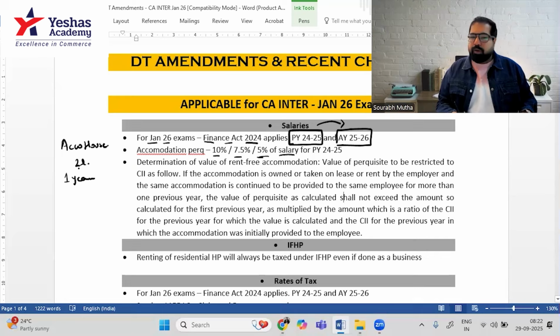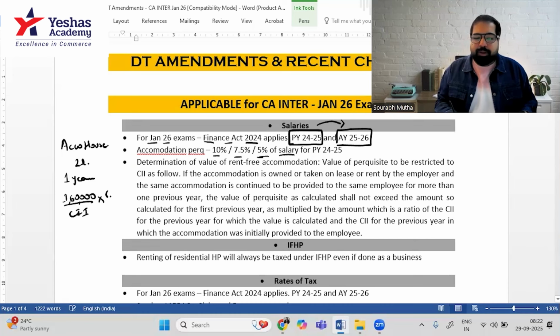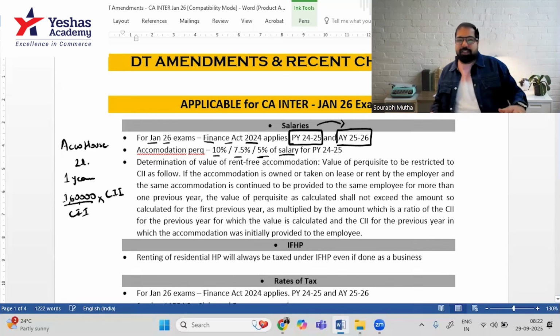They will say we'll take the perquisite value given last year. If the perquisite value given last year was let's say 1,60,000, then they will divide it by the CII of last year. CII means the cost inflation index, and they will multiply by the CII of the next year. CII was a concept in capital gains.